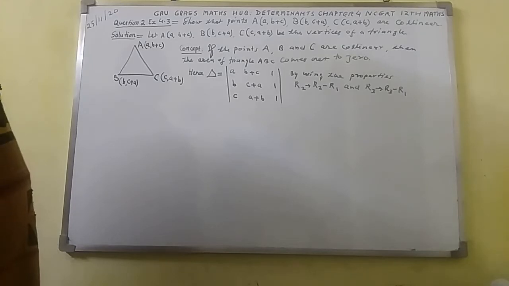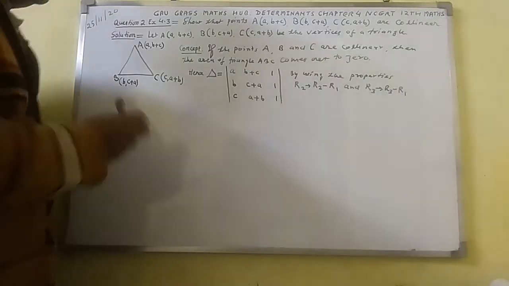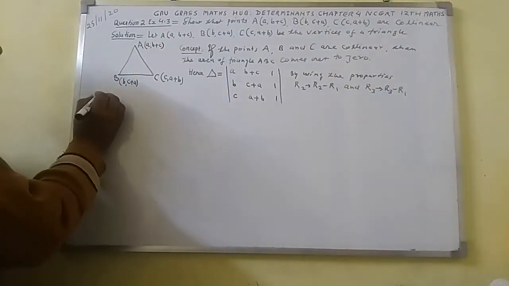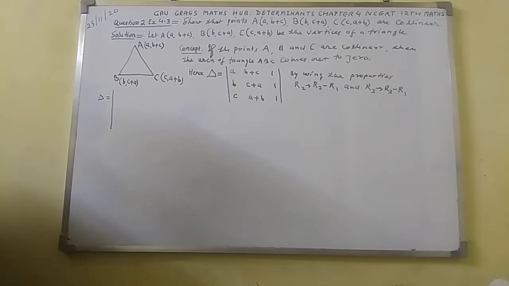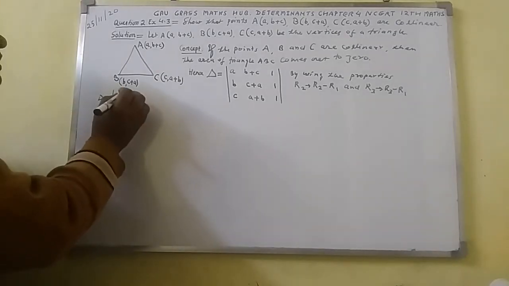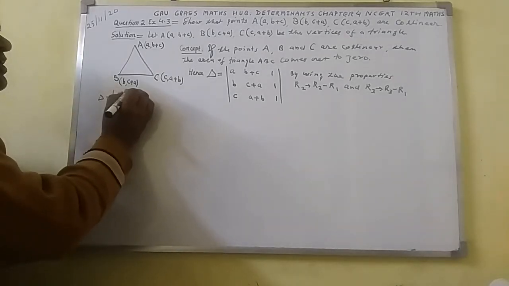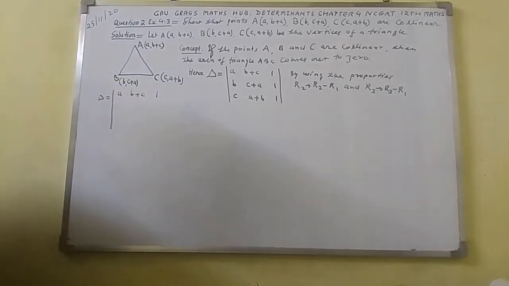So here I shall write the first row first. So here I shall write delta equal to the determinant. First row will be written as it is: a, b plus c, 1. Thereafter I shall take here the second row. Second row says R2 goes to R2 minus R1.